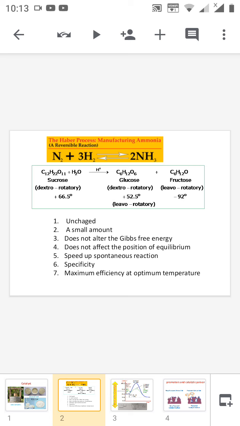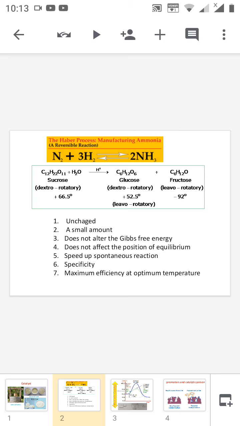Next, we are moving on to examples of catalysis in chemistry. The first example is manganese dioxide, which is used as a catalyst for the thermal decomposition of potassium chlorate. The most popular example is the Haber process, which is used for the manufacture of ammonia from nitrogen and hydrogen, where finely divided iron is used as the catalyst.